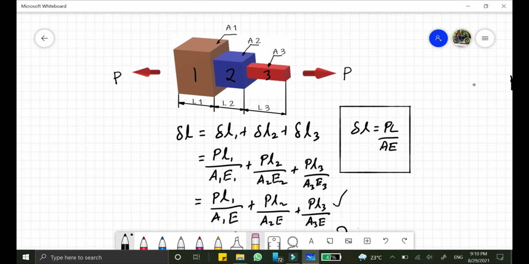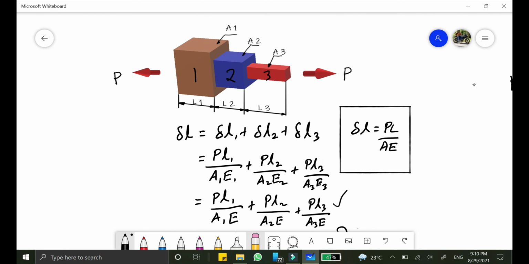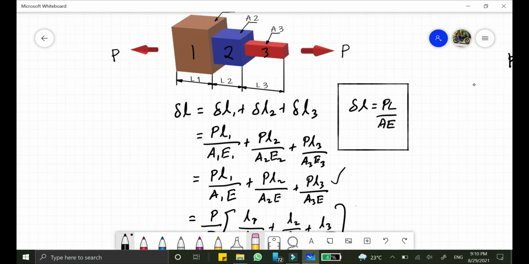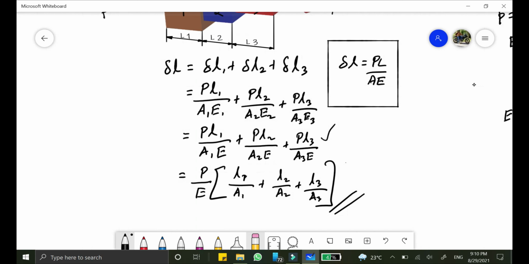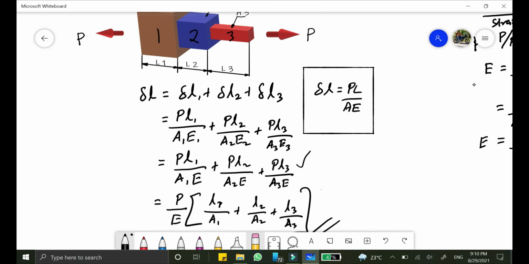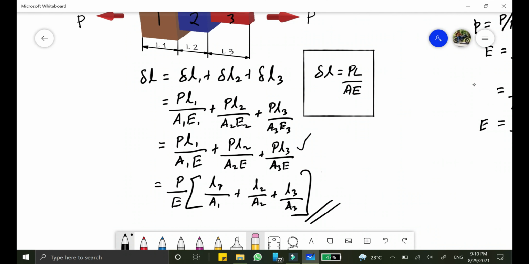because the load is constant here, because the same load is equally distributed throughout the sections, and the Young's modulus is the same because the materials are the same. Then P by E can be taken outside and the equation rearranged like this. So this is the general equation for determining the change in length of a material under various cross-sectional areas.